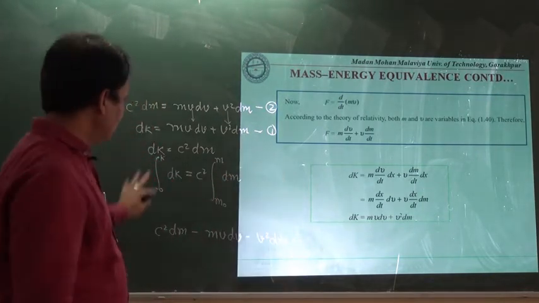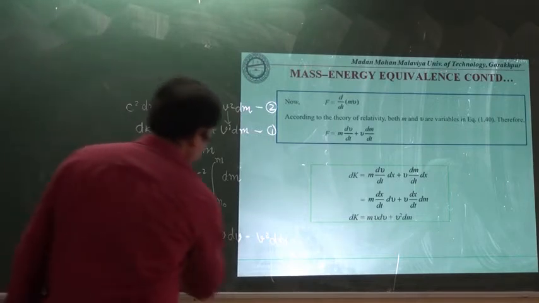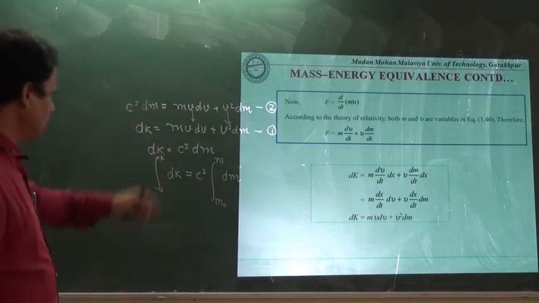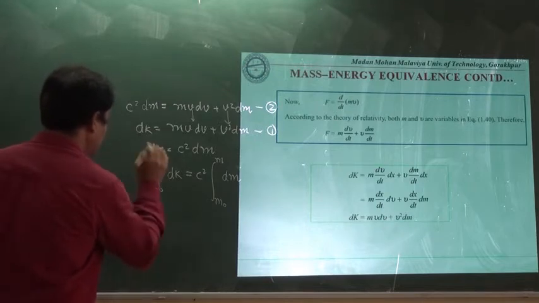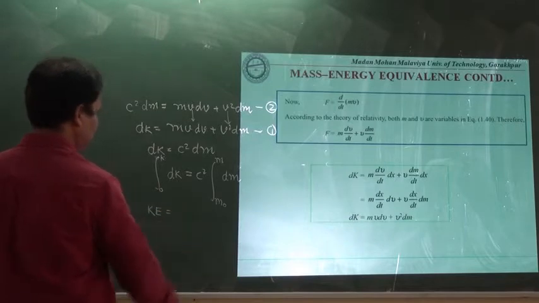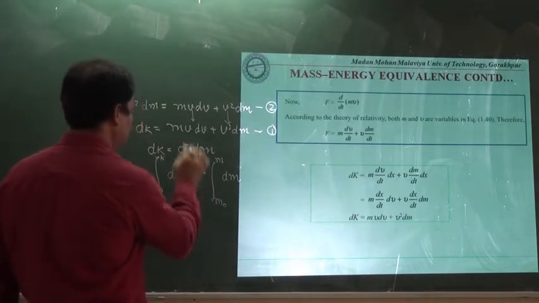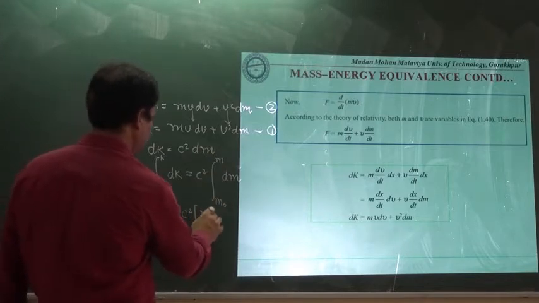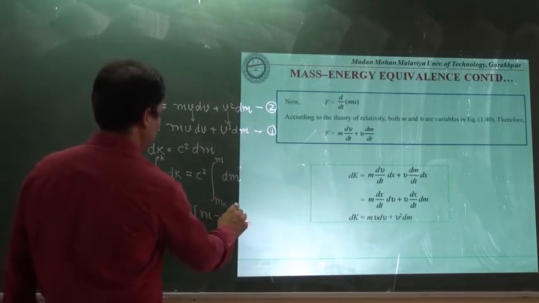After solving the definite integral on both sides, you will see that k, the kinetic energy, is equal to c square multiplied by the integral with the higher limit m and the lower limit m0.